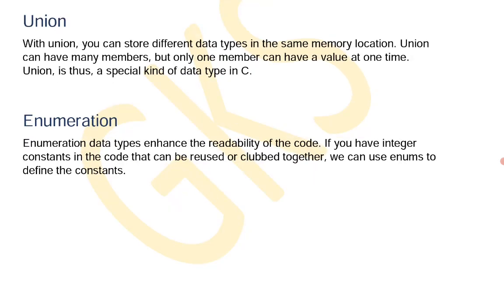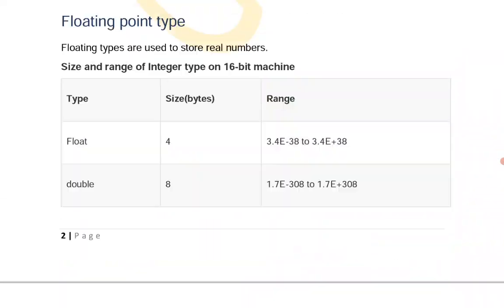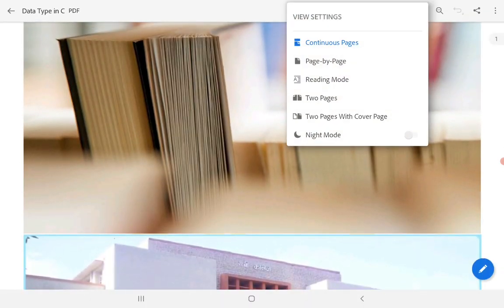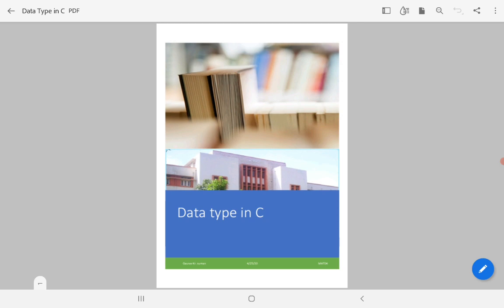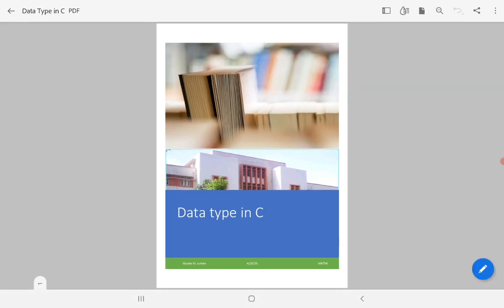Enumeration, enum, is another data type. It is also a user defined data type to create some type of data items. So these are the main concepts of data types. This is the first essay type question coming from the first unit. The second part is operators in C, which we will discuss here.